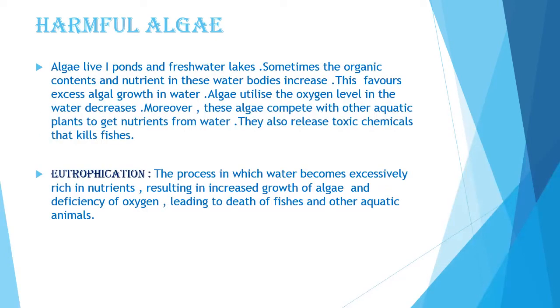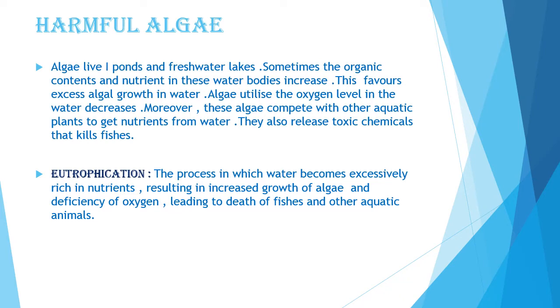Now, why is algae harmful for us? Algae live in ponds and freshwater lakes. You must have observed a green layer which is floating on the surface of some pond or lake. So what is that? That is algae. So algae live in ponds and freshwater lakes. Sometimes the organic contents and nutrients in these water bodies increase. What happens because of that? This favors excess algal growth in water.